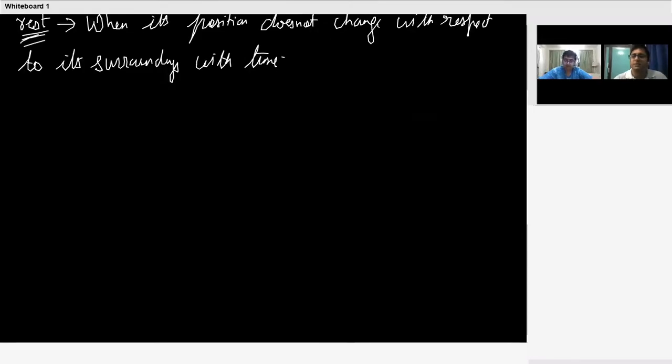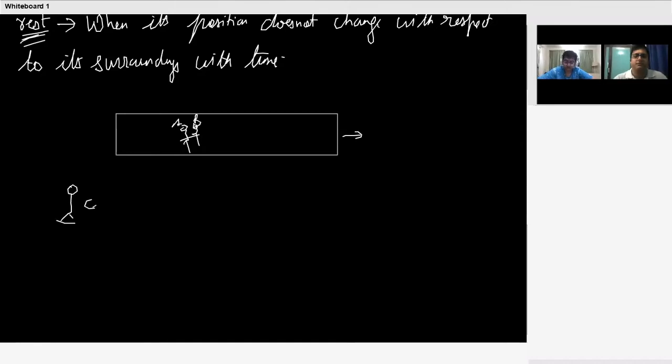See here, we can have a very simple example. Let's say there is a train which is moving. In the train, there are two people who are sitting next to each other, A and B. There is a third person C on the ground. Now when this train is moving, C will say that A is moving, because the train is moving. But B, who is sitting next to A, will say that A is at rest. So the state of rest or the state of motion all depends on the frame of reference which you are referring to.